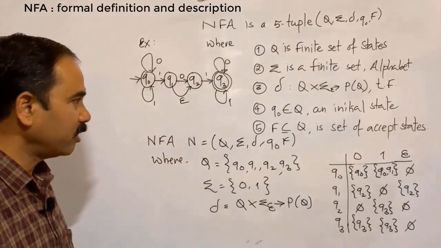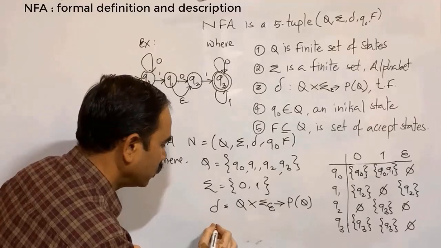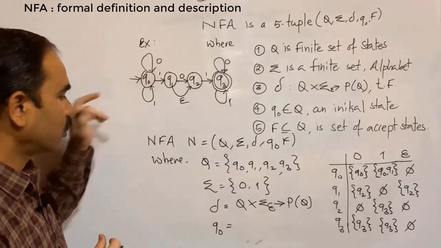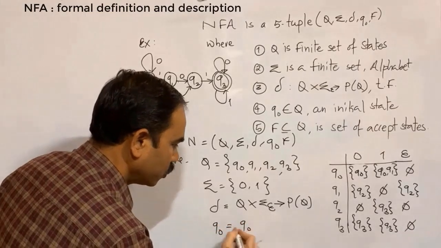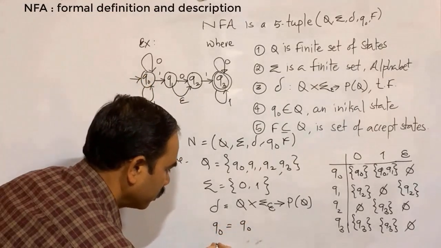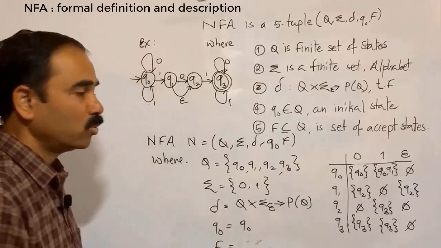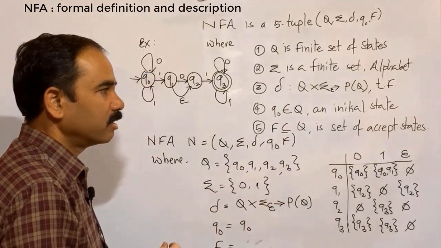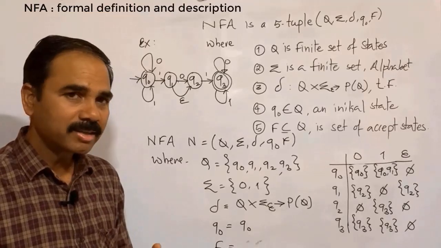Now the next tuple is Q0, that is the initial state. So in this case, the initial state is Q0. Then F, which is actually a subset of Q, is a set of accepting states.